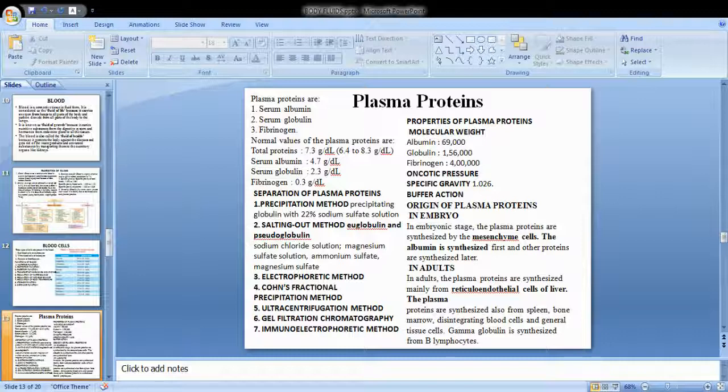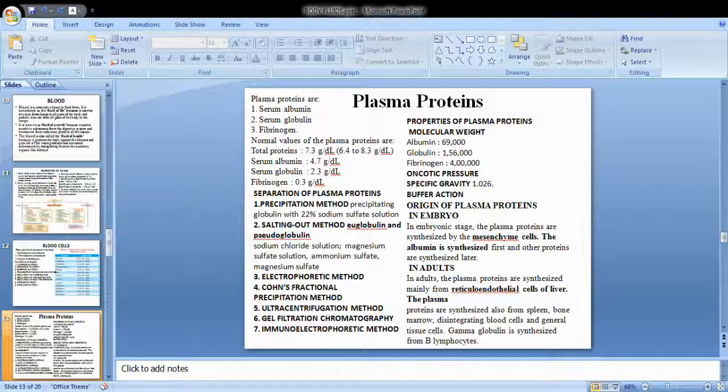These are the normal values you can see of plasma proteins. 7.3 gram per deciliter of total proteins. This is the range; it can be from 6.4 to 8.3, whereas albumin should be 4.7 gram per deciliter, globulin 2.3 grams per deciliter, and fibrinogen 0.3 grams per deciliter. These values may change during a diseased condition.